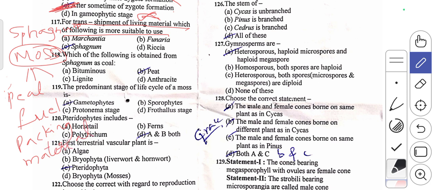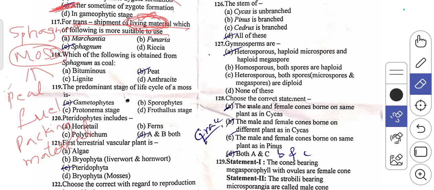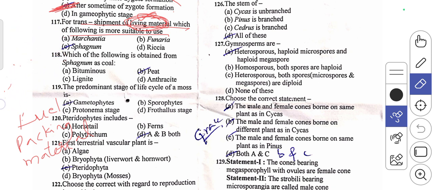During the transshipment of living materials, sphagnum can be utilized.